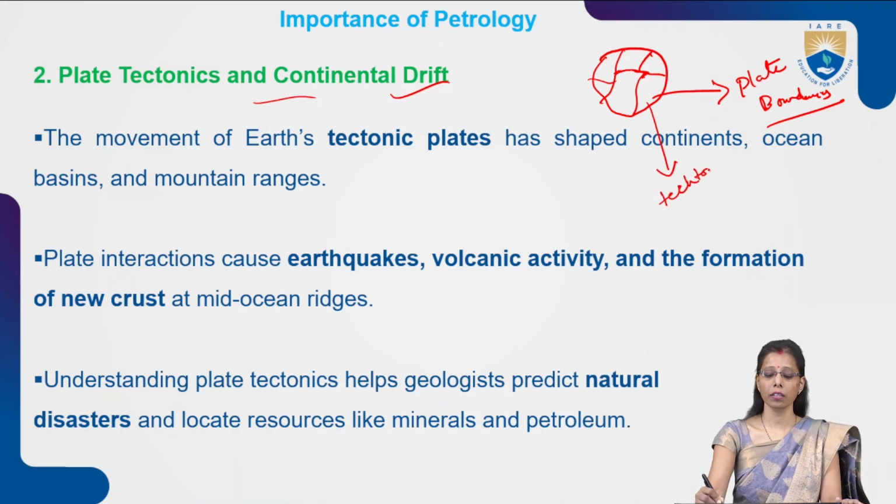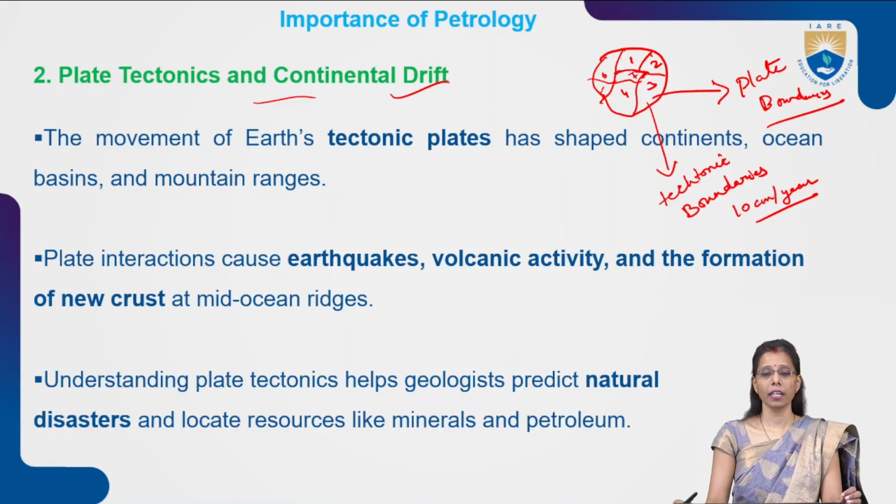The tectonic boundaries will be moving at the speed of 10 centimeters per year. So these movements are very slow. Suppose there are 6 or 7 plates. When they move apart or collide, events like disasters occur: volcanic eruptions, tsunamis, and earthquakes may occur. So these boundaries are continuously moving.